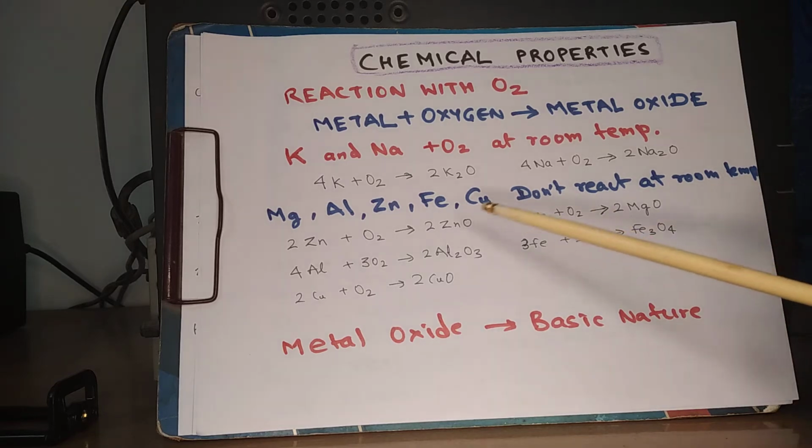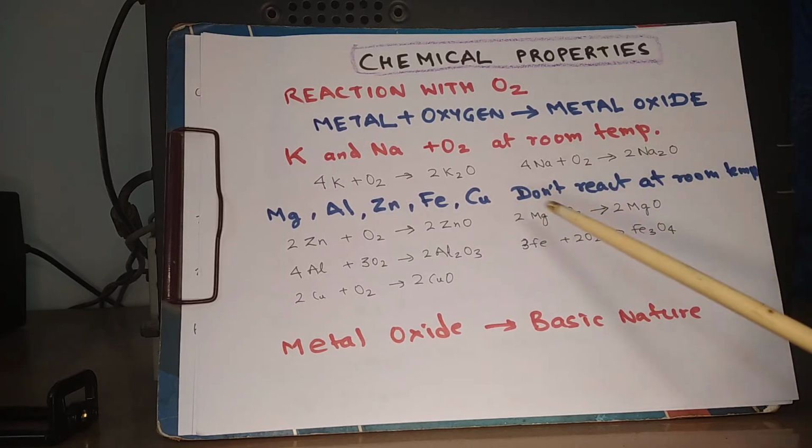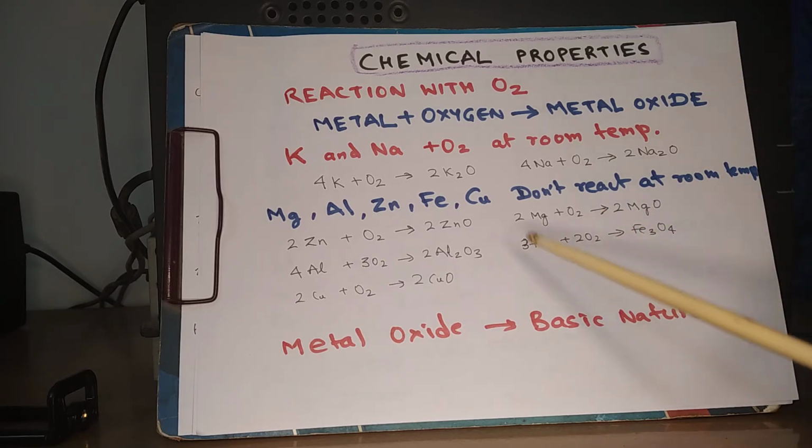So zinc gives zinc oxide. Magnesium, when it is burnt, gives magnesium oxide: 2Mg + O2 = 2MgO. So when you burn magnesium ribbon, you will get white dazzling light, and because of this, magnesium is often used in fireworks. Aluminium gives aluminium oxide. Iron is 3Fe + 2O2 = Fe3O4.